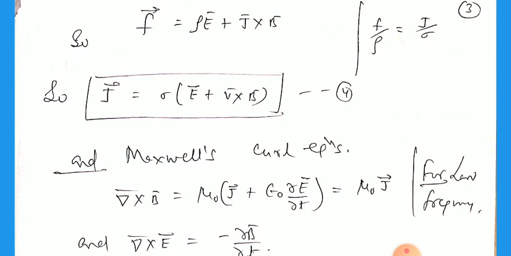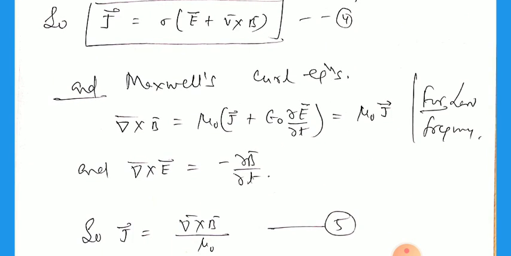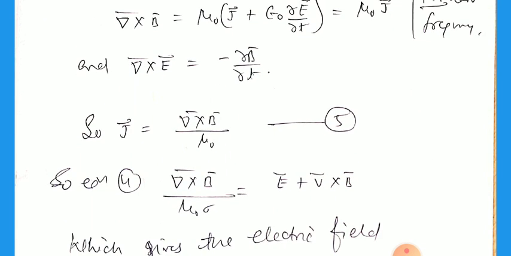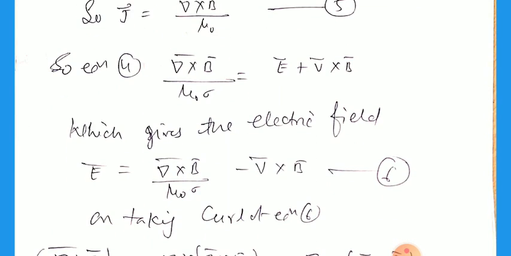Now the Maxwell curl equations: del cross B equals mu 0 multiplied by J plus epsilon naught del E by del t, or just mu 0 J, because at low frequency the displacement current is negligible. The second one is del cross E equals minus del B by del t. So here J equals, from the equation above, del cross B by mu naught. Substituting in Ohm's law, del cross B by mu naught sigma equals E plus V cross B. This gives the electric field E equals del cross B by mu naught sigma minus V cross B.